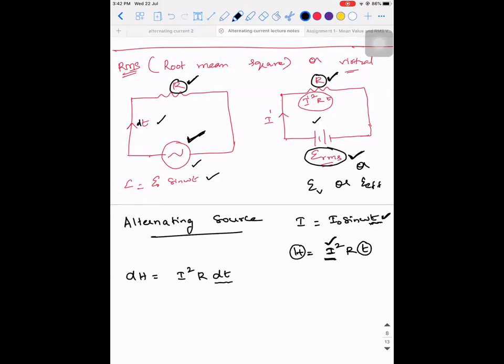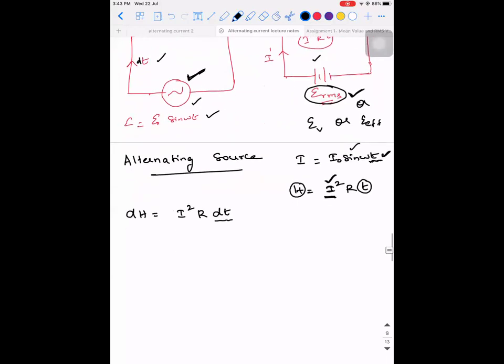Okay, so dH is equal to I square into R into dt. Or else, to put it in a simpler way, if you have instantaneous current in your hand, you always have to integrate it. So for you to integrate, you always need to form a differential equation. The differential equation that you have formed is dH is equal to I square into R into dt.